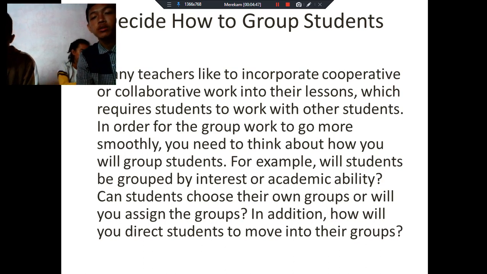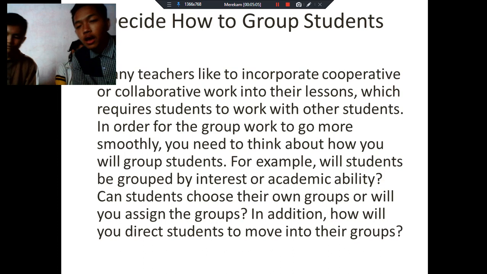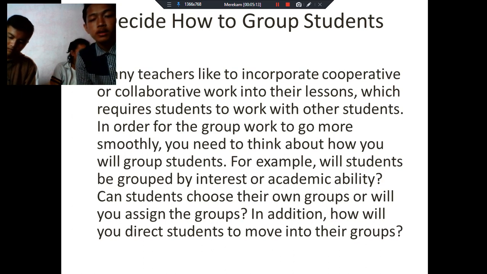Many teachers like to incorporate cooperation or collaboration work into their lesson, which requires students to work with other students in order for the group work to go more smoothly. You need to think about how you will group students. For example, will students be grouped by interest or academic ability? Can students choose their own group, or will you assign the group? In addition, how will you direct students to move into their group?